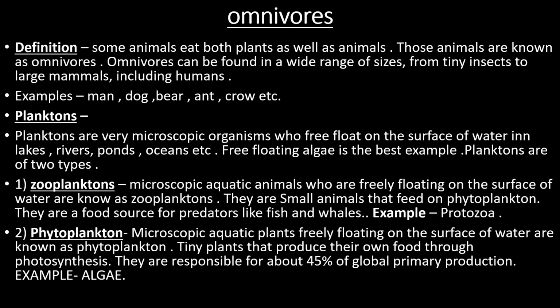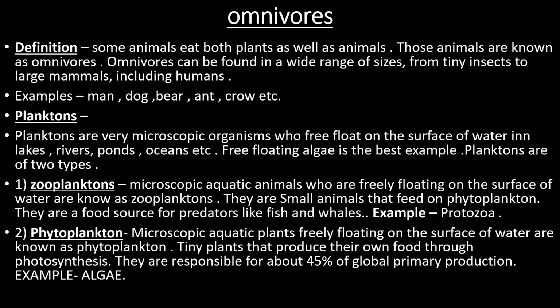Next is omnivores. Some animals eat both plants as well as animals. Those animals are known as omnivores. Omnivores can be found in a wide range of sizes, from tiny insects to large mammals, including humans. It means they take meat and plants both as their food. Examples: man, dog, bear, ant, crow, etc. So these are called as omnivores.